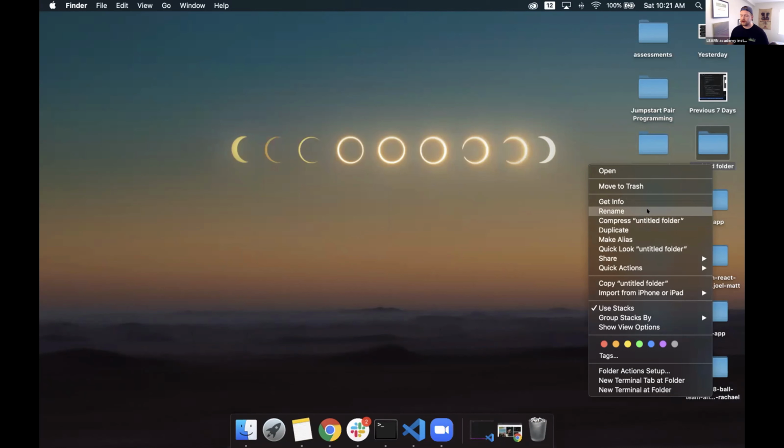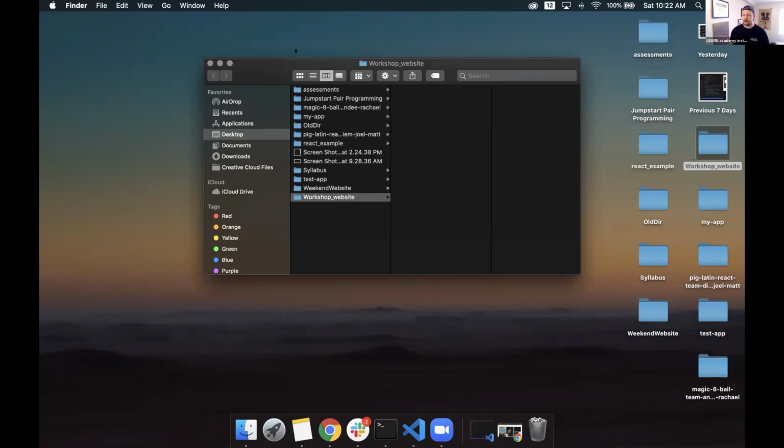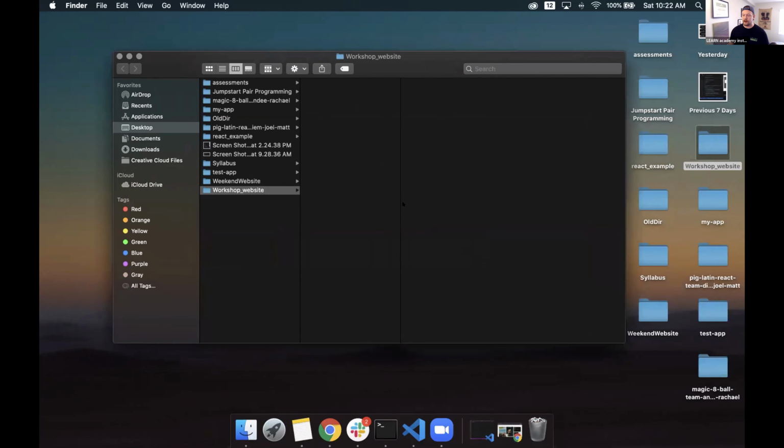From there, we're going to rename it. So for this, I'm going to name it something that's meaningful. I'm going to say workshop website. So workshop, I use an underscore and then website. And then I'm going to open up that folder right now. So inside of here, I can see that I have nothing there. Not yet, anyway. We'll get there.